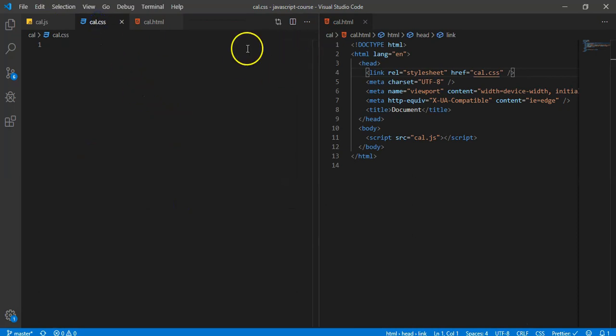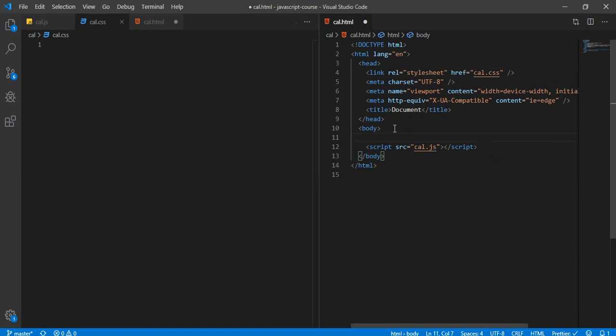All right, so real quick, I want to put some HTML and CSS in this project. It's not going to be very pretty, but it'll be presentable, sort of. Okay, so inside of cal.html, we're going to create a div, and I'm going to give this an ID of, we'll call it cal container. Okay, and inside of cal container, we're going to want another div.